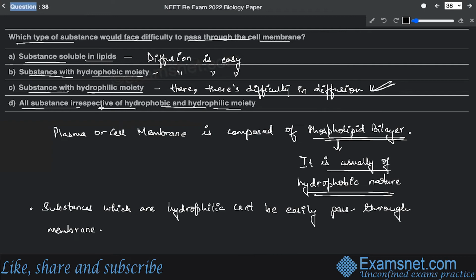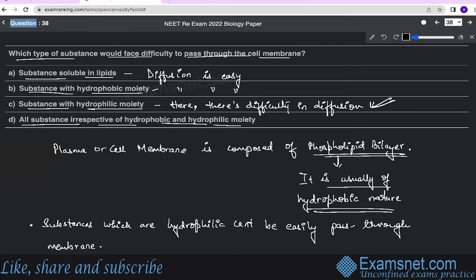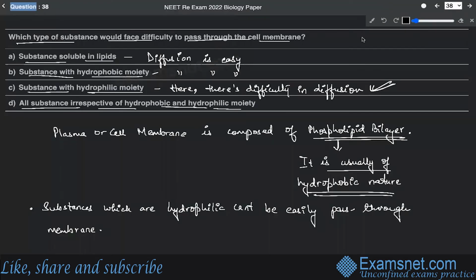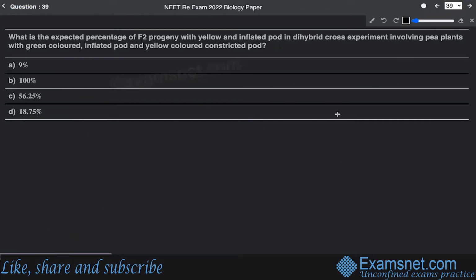But let us take a look at the options. Basically, the D statement, which says that all substances, irrespective of hydrophobic and hydrophilic moiety, is also a contradictory statement, so this cannot be correct. So that's why the correct answer is option C over here. All right. Now, the next is question number 39.